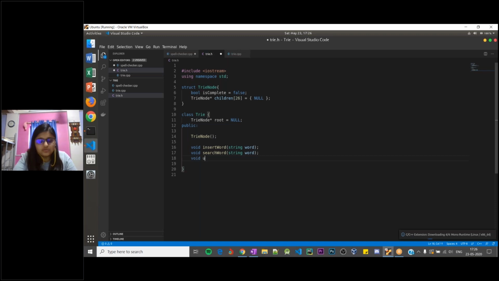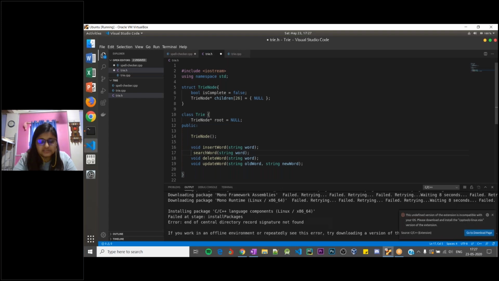Then we would also require to delete a word, right? And then we would also require to update a word. Update will require two words: the word that you want to update and the word that you want to update it with. So I'll use two different parameters, old word and new word. So I'm just declaring all the functions. I'll be defining them in the .cpp file. This is just a blueprint of our class.